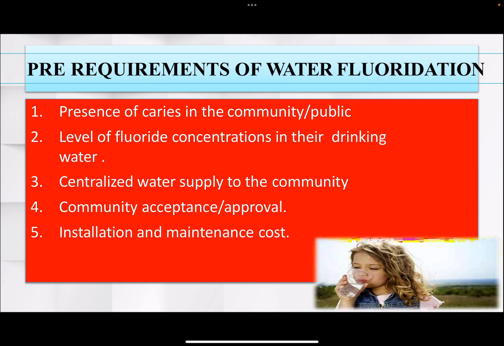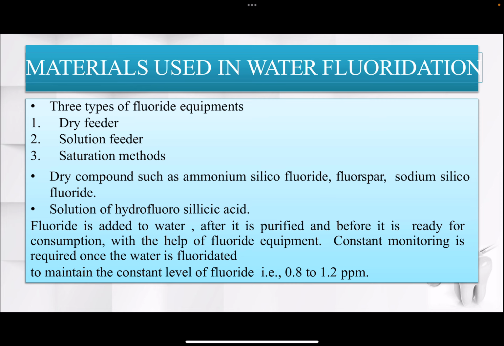Prerequisites for water fluoridation: presence of caries, where DMF should be assessed and there should be a significant amount of caries in the community; the level of fluoride concentration in the drinking water; a centralized water supply; community acceptance or approval; and installation and maintenance cost. Materials used in water fluoridation come in three types: dry feeder, solution feeder, and saturation feeder.